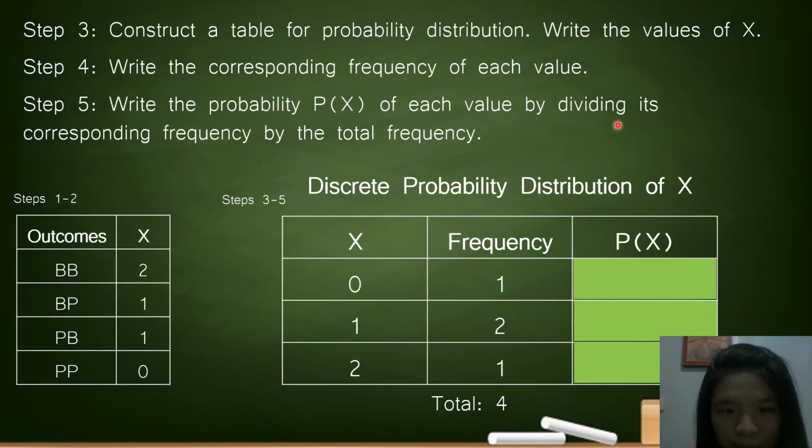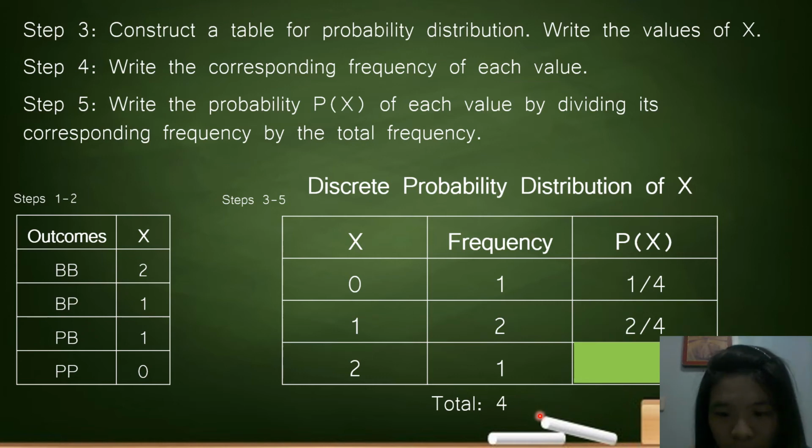In step 5, all we have to do is divide the corresponding frequency by the total frequency. So the corresponding frequency here is 1 divided by 4, that is 1 over 4. 2 divided by 4, that is 2 over 4, or 1 half. 1 divided by 4, that is also 1 over 4.